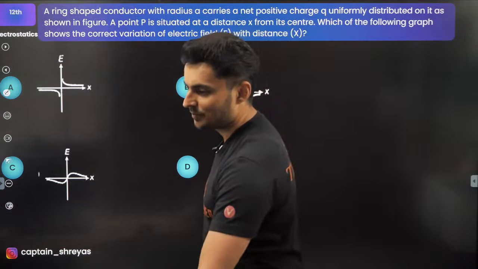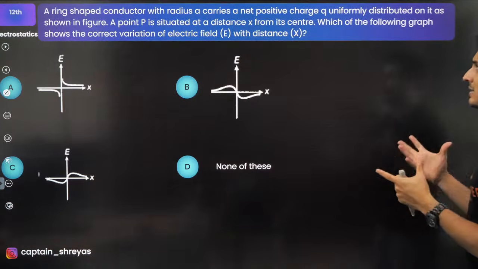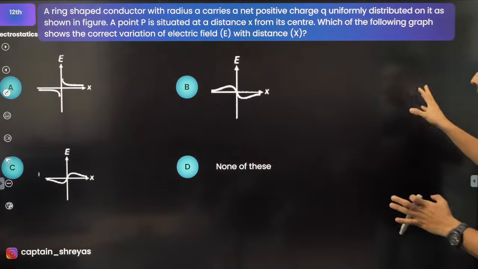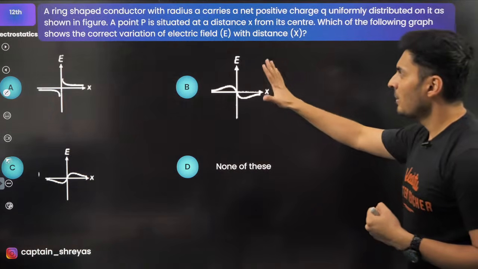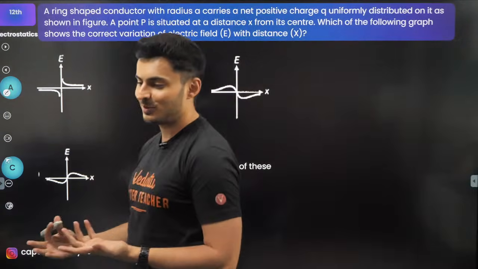Here comes the next one. A ring-shaped conductor with the radius A carries some positive charge uniformly distributed as shown in the figure. The figure is missing, but you can visualize. Point P is at a distance x. Which of the following graph shows the correct variation of the field?